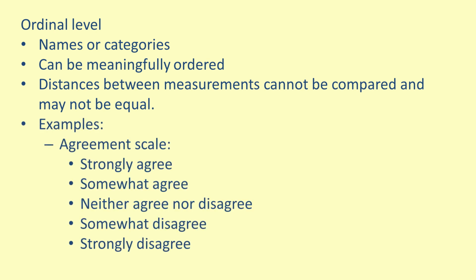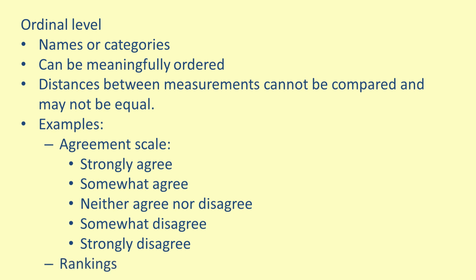An example of ordinal measurements is responses on a scale measuring how much someone agrees or disagrees with a statement, with the 5 options: strongly agree, somewhat agree, neither agree nor disagree, somewhat disagree, and strongly disagree. These 5 categories are ordered from strongest agreement to strongest disagreement, but you can't say that the distance between strongly agree and somewhat agree is the same as the distance between somewhat agree and neither agree nor disagree, and you can't compare the distances between any 2 pairs of these responses.